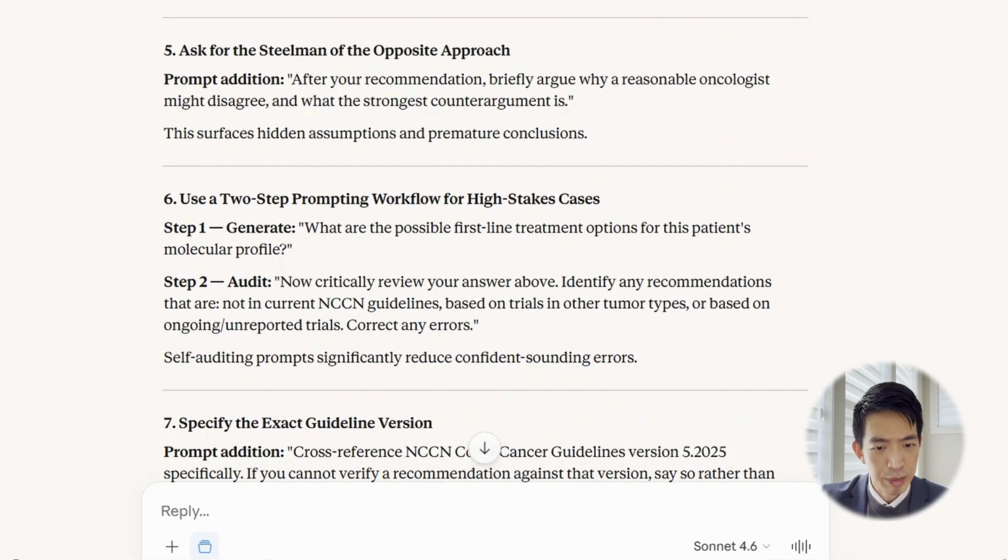And the other thing that I mentioned here that I think would be worth a try is the two-step verification approach. Generate the initial recommendation, and then with a second prompt, have the AI audit its own answer following specific guidelines and avoid extrapolation. So those are things that I think will be worth a try in future prompting. Now, those are certainly not complicated prompts, but they have the potential to change the output dramatically.